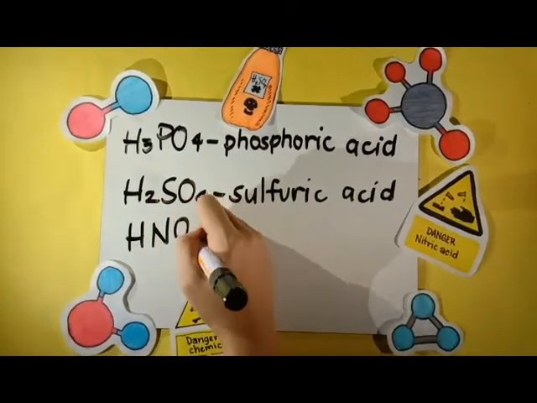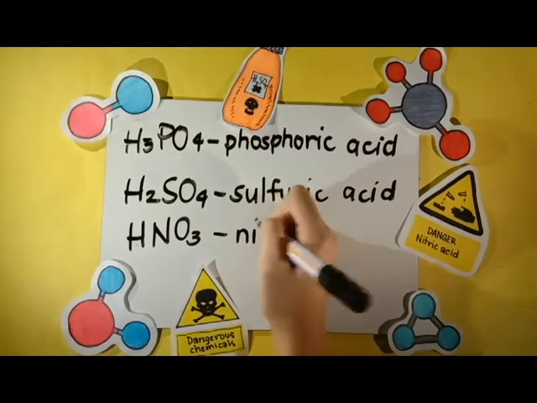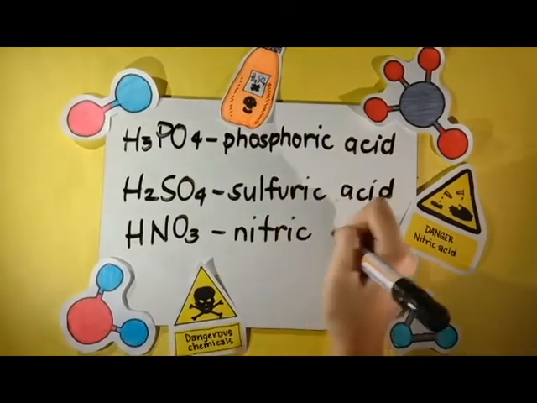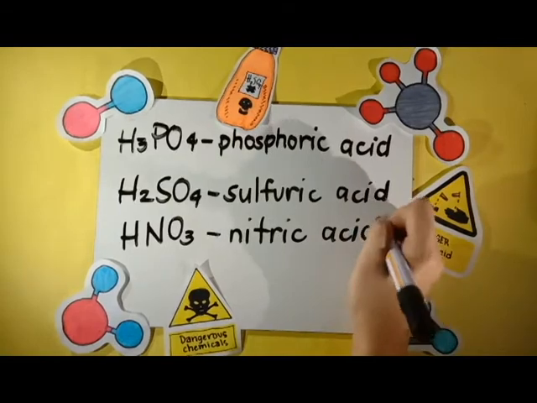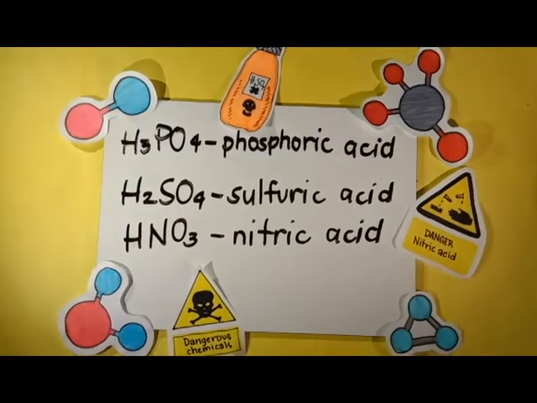For example, H3PO4 will be phosphoric acid, H2SO4 will be sulfuric acid, HNO3 will be nitric acid.